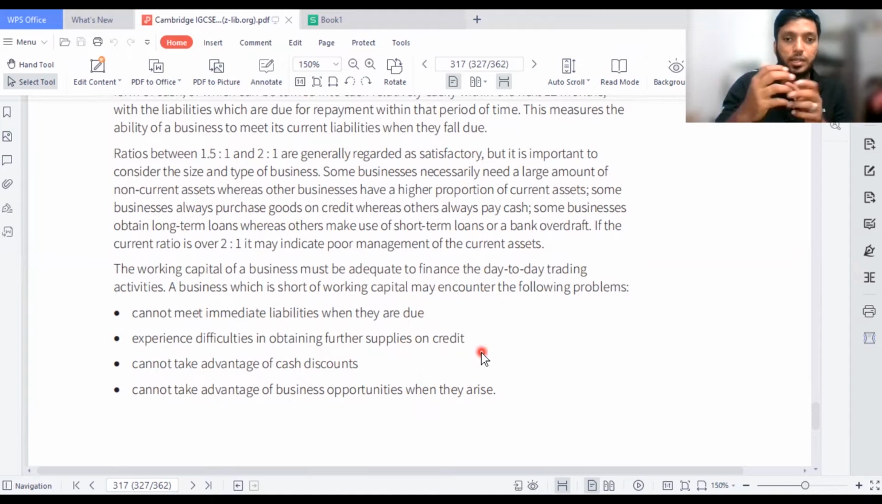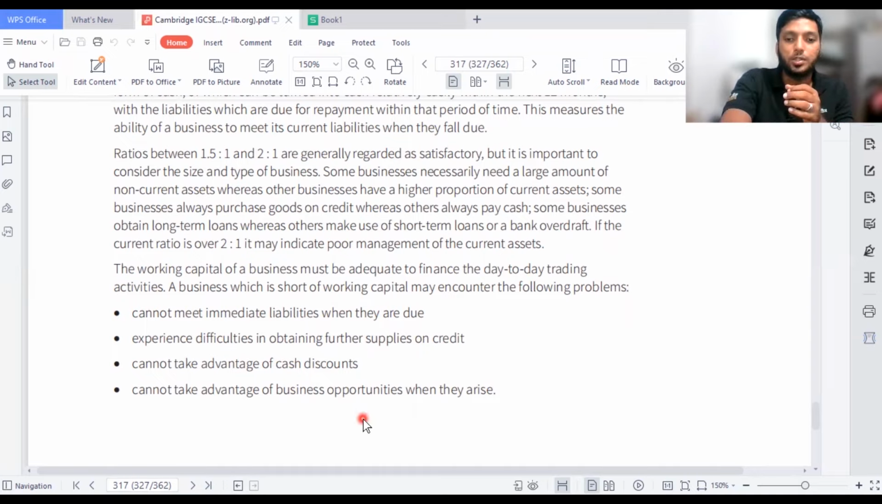Experience difficulties in obtaining further supplies on credit. So when they are getting money from different people, it's very hard to pay the money back to others. It's even very hard to collect the money because they are not proper in managing things. Cannot take advantage of cash discount. It's very hard to take advantage of cash discount, because if you give too much discount, then you might lose the cash. If you wanted to collect money, you should give discount. So in either way, you might lose something.